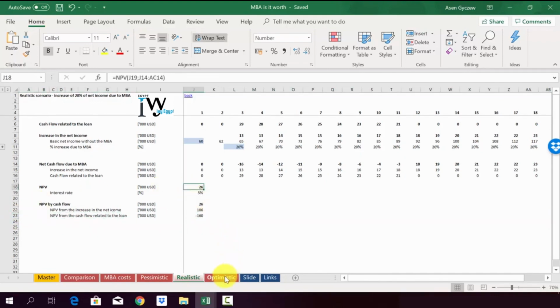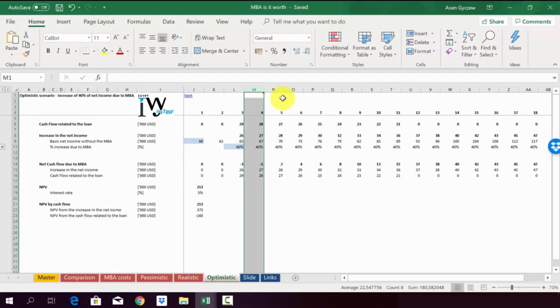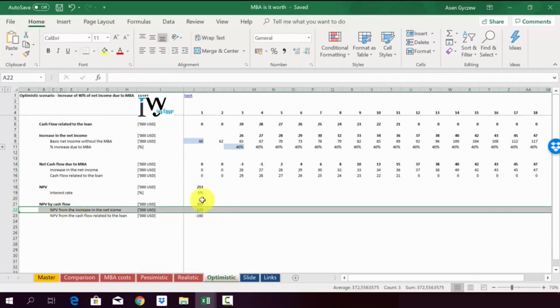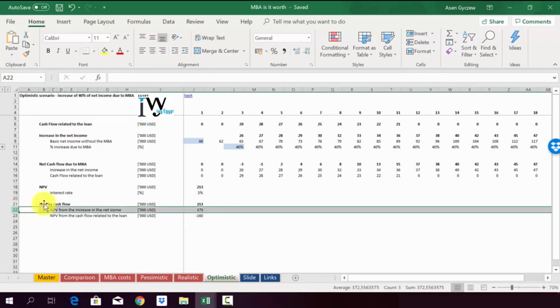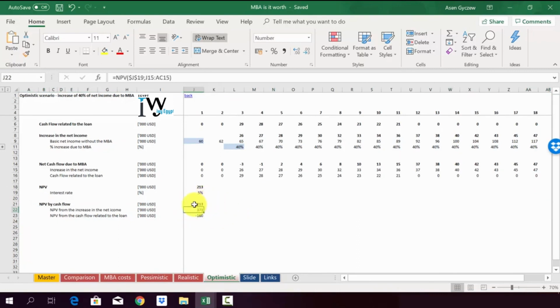So in the case of optimistic, obviously it is even better. Here we also observe that we are very fast reaching positive cash flow per year. So already in year 5, we have a slight positive cash flow of 2k per year. And the NPV has increased to 213,000. And again, it is due to the fact that each and every year we have much higher cash flows. And we are able to generate in total, when we look from the perspective of the NPV, 373,000 in additional net income due to the MBA. Obviously, this is due to the fact that here we assumed a huge spike in our salary of 40%.